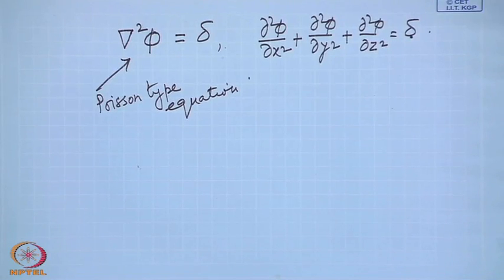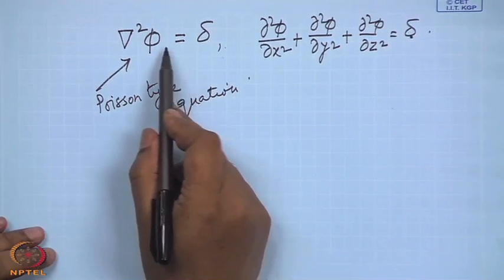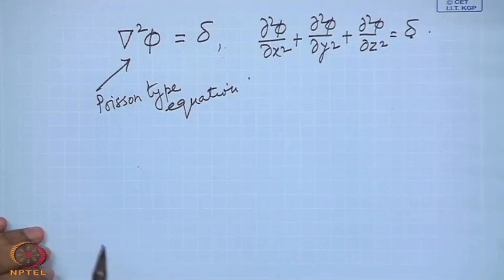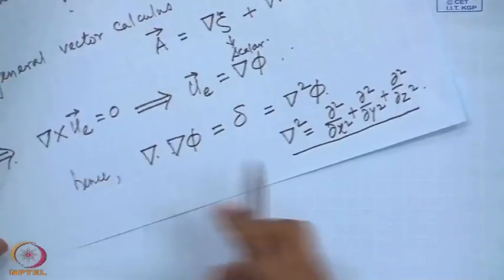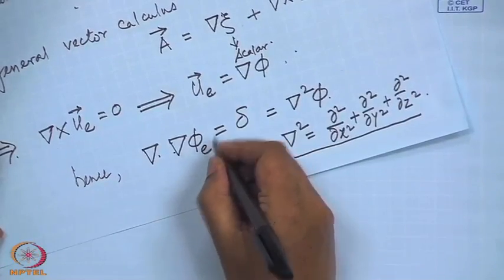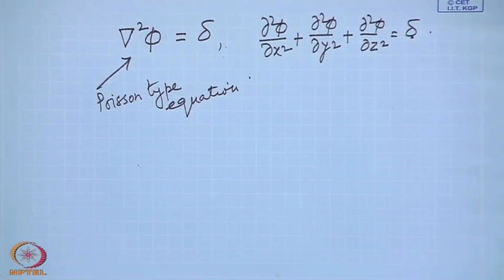If it is non-zero, then it is called Poisson type of equation. This phi we will also write with a subscript e, because this phi is associated with this velocity u e.